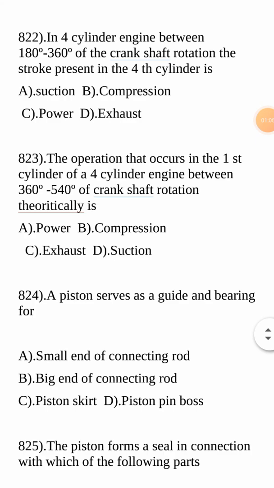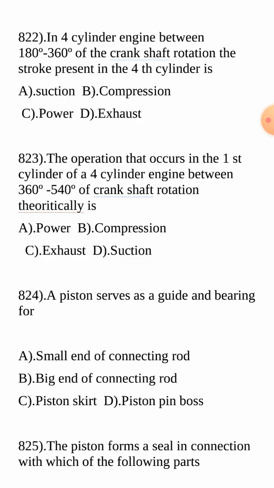In a four cylinder engine, between 180 degrees and 360 degrees of the crankshaft rotation, the stroke present in the fourth cylinder is... In multi-cylinder engines, the strokes depend on the particular angle of rotation. In a 4-stroke engine we complete the entire cycle in 2 revolutions: 180 degrees for suction, 180 degrees for compression, 180 degrees for power, and 180 degrees for exhaust. This is the crank angle.